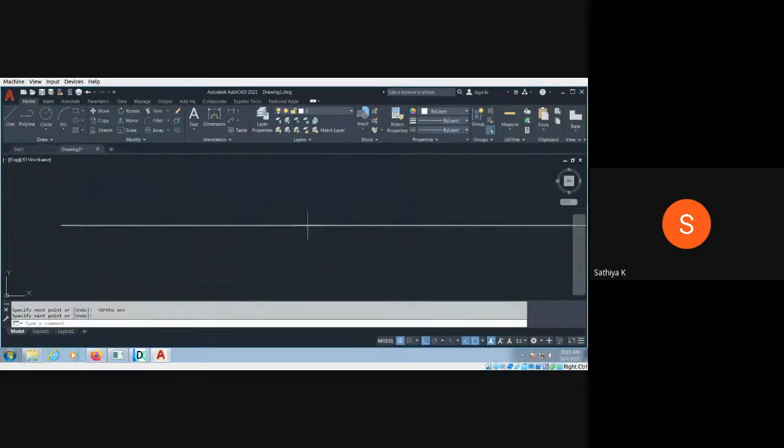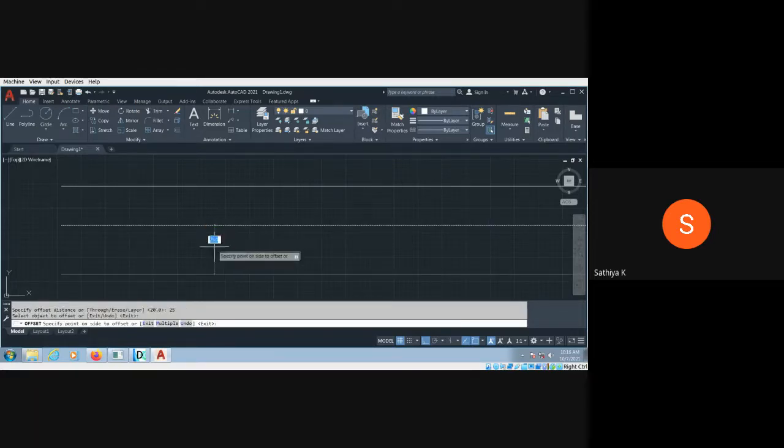So for above the HP, you have to use offset for the HP with offset distance 20 mm above the HP. You can select the line above the HP and enter. Then space button. Again, you have to set 25 mm in front of you. So this is your reference line on the bottom.